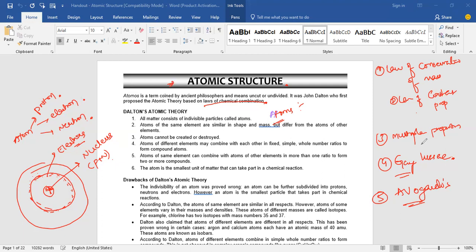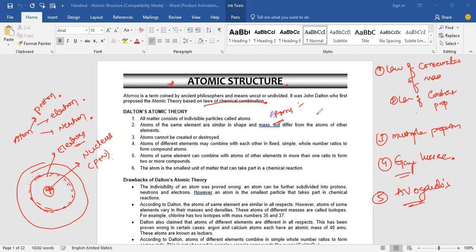Then what is the law of multiple proportion? Two elements when combined may have different proportions; they may form more than one structure.